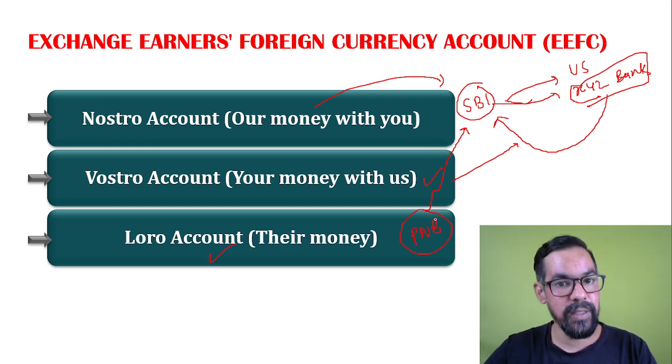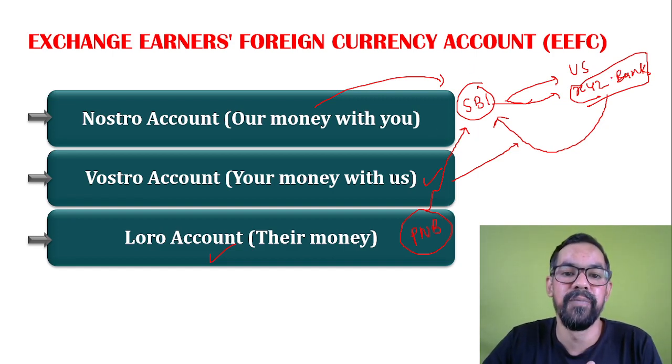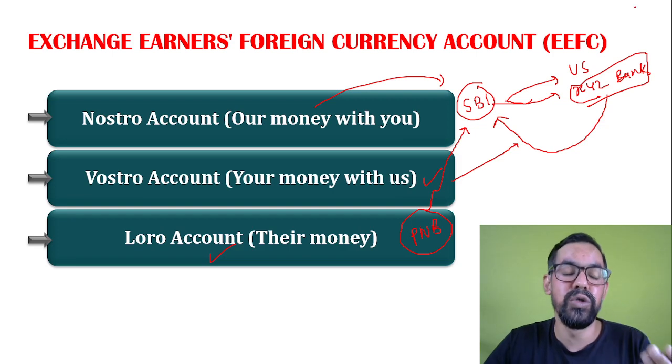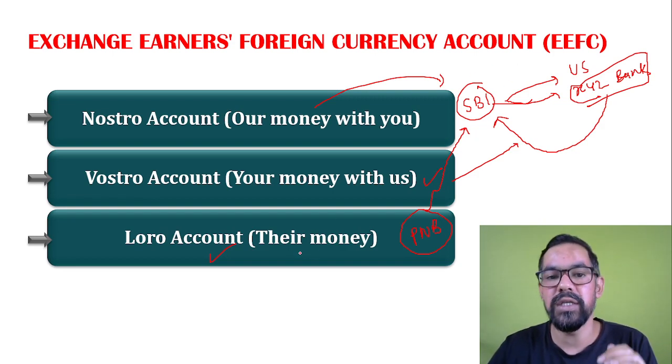So when Punjab National Bank opens their account with State Bank of India to do transactions in the US economy, this PNB account with the State Bank of India in foreign currency is generally known as a Loro account.